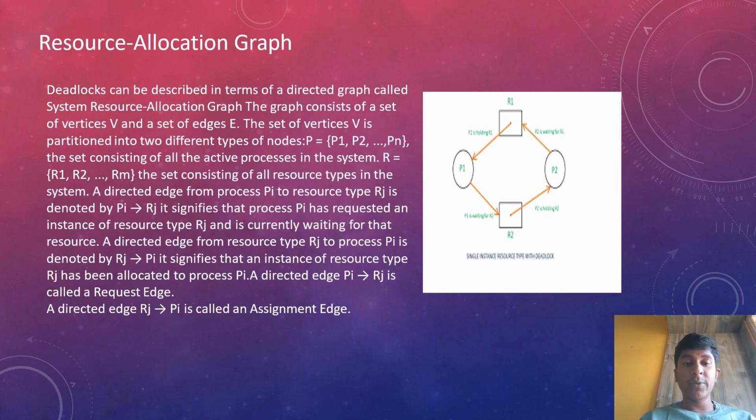A directed edge from process Pi to resource type Rj is denoted by Pi to Rj. It signifies that process Pi has requested an instance of resource type Rj and is currently waiting for that resource. A directed edge from resource type Rj to process Pi is denoted by Rj to Pi. It signifies that an instance of resource type Rj has been allocated to Pi. A directed edge Pi to Rj is called a request edge, and a directed edge Rj to Pi is called an assignment edge.